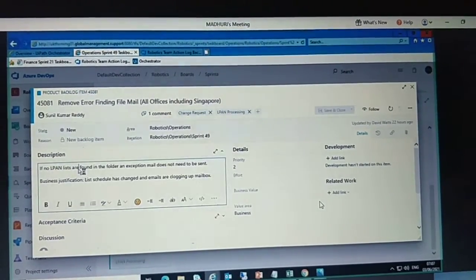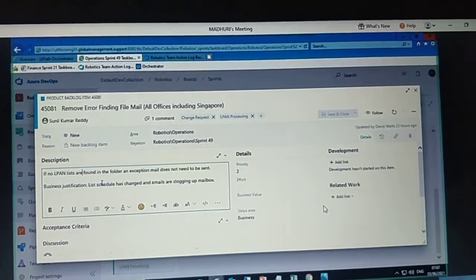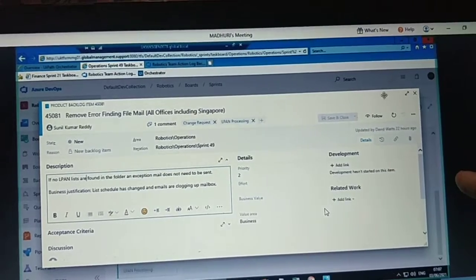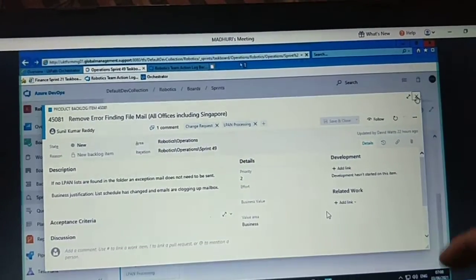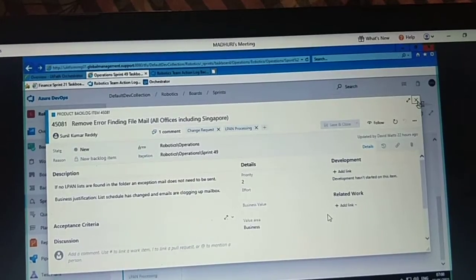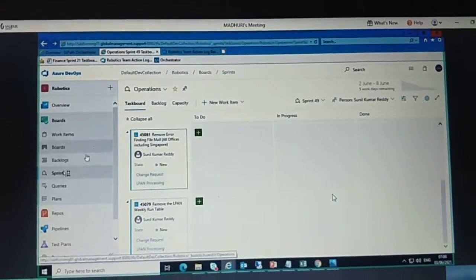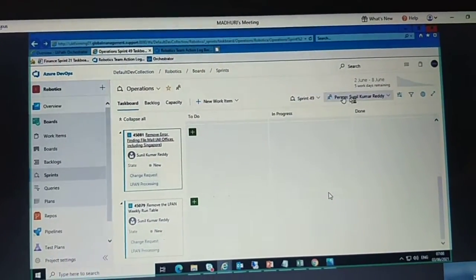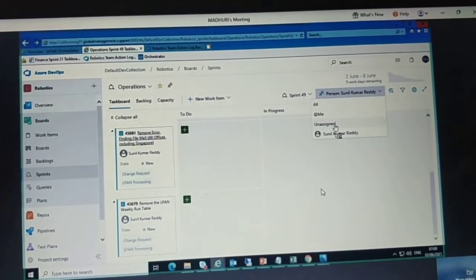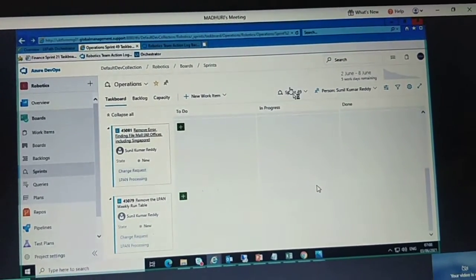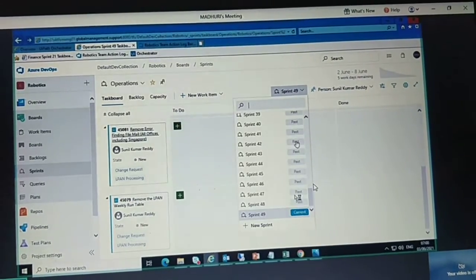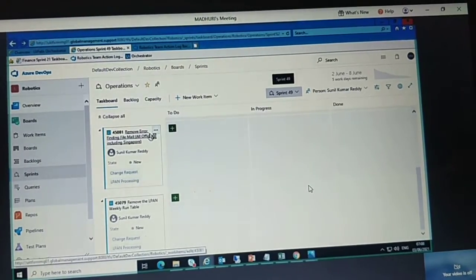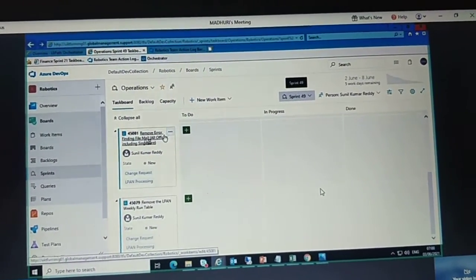Where is the ticket? You can close this one. In your TFS, you have to click this sprint. Then you have to select your name. There may be multiple names, so select your name. And then sprint 49. From here, you have to select sprint 49, and your sprint will come here.